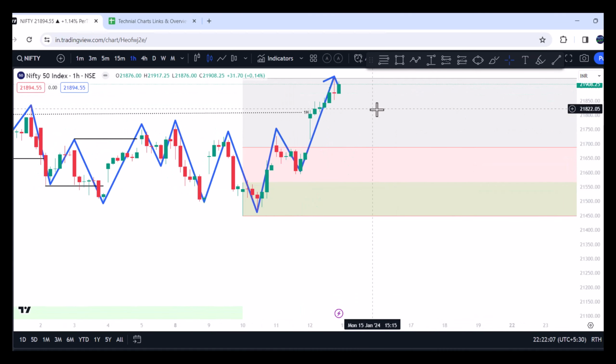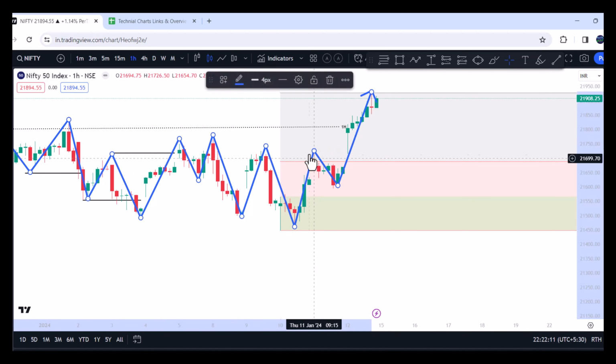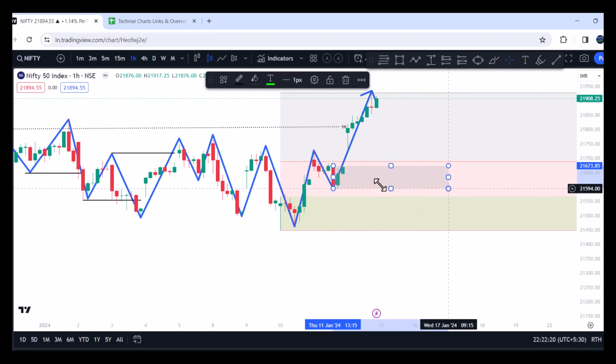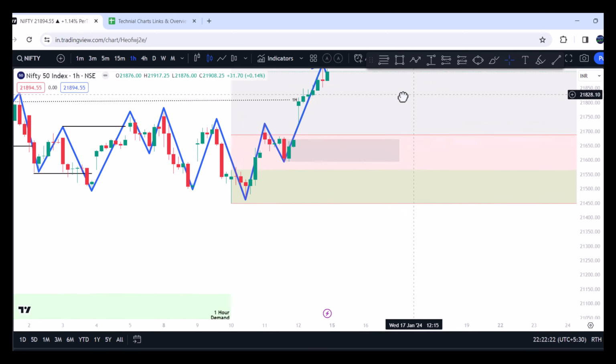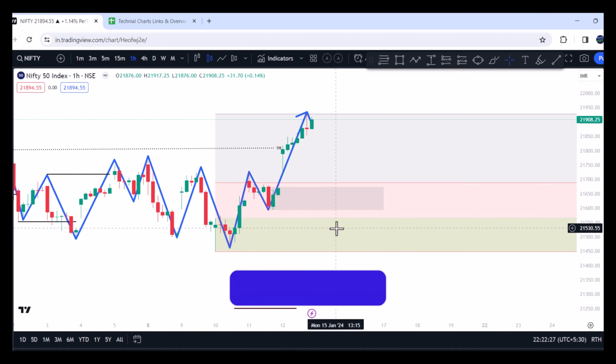So on the structure side, if you see, the market went higher and then a small pullback here and then went high. So that means probably here there is one support it has come, right? This is like 1 hour support, but the strongest demand that gave this breakout structure is here, right?